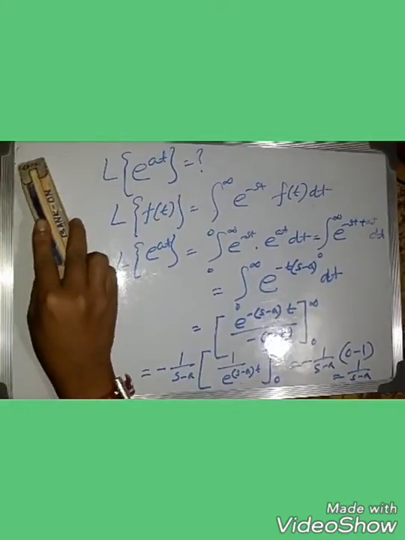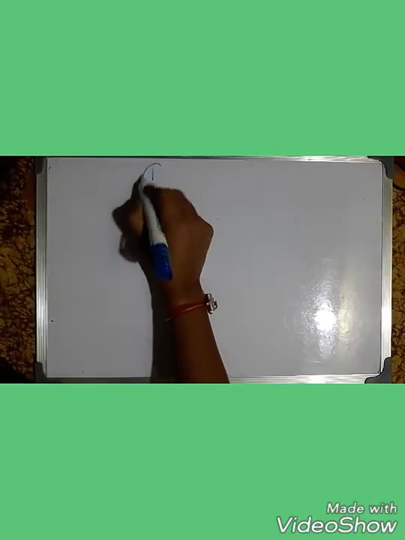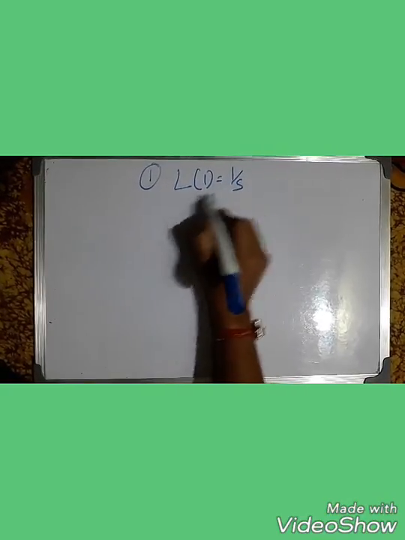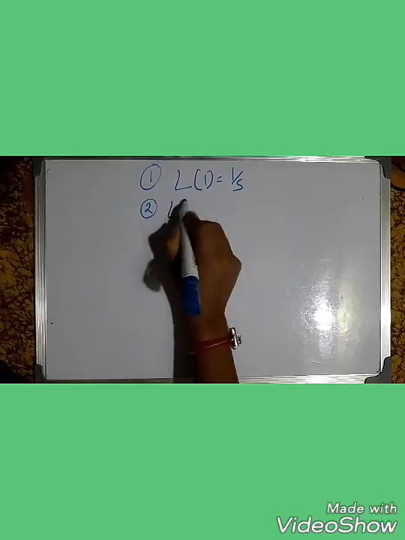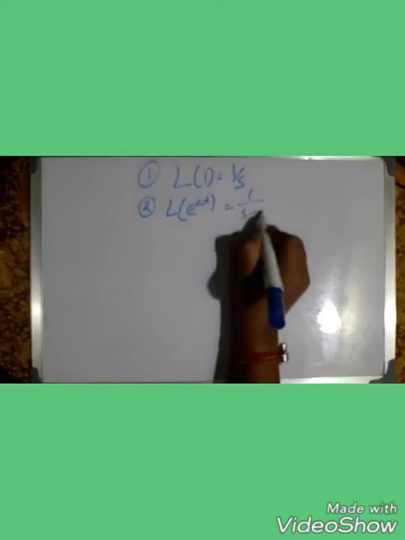So guys, to solve the GATE mathematics problems on Laplace transformation, we generally use some formulas. Number 1 formula, L of 1 equal to 1 by s. Number 2 formula, L of e to the power at equal to 1 by s minus a.